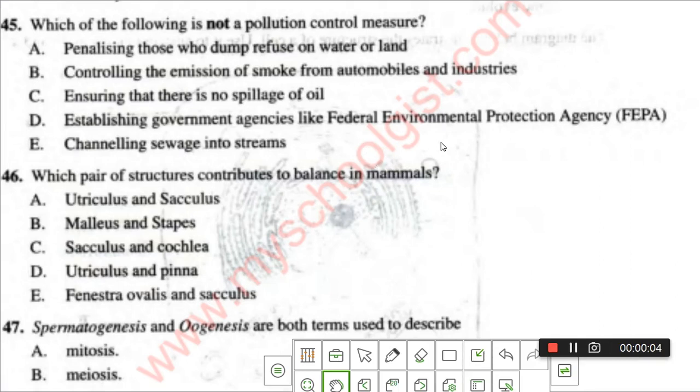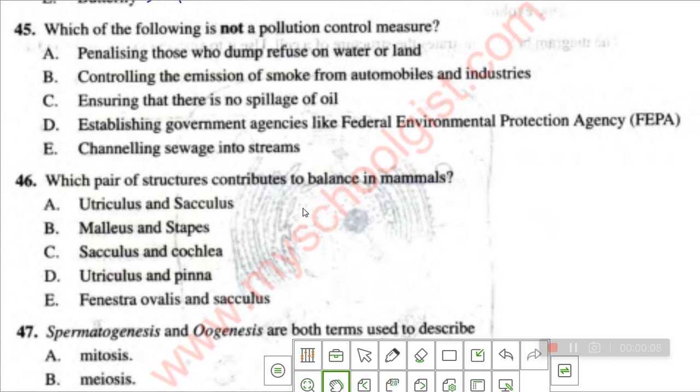So what we are doing today is we are starting from question 45. The question states, which of the following is not a pollution control measure? That is, when we want to control pollution, what are the measures that can help us to control pollution? Option A, penalizing those who dump refuse on water or land. That's a good control measure.